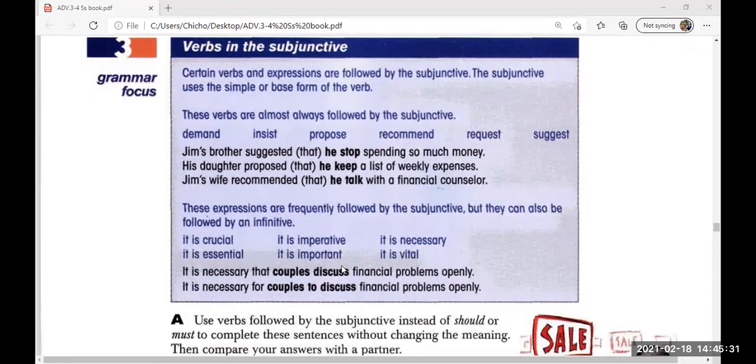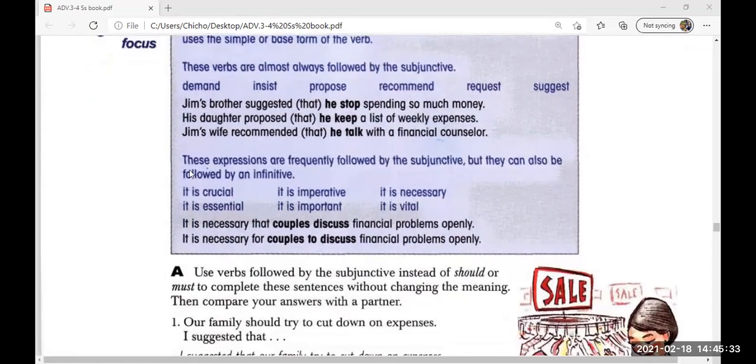Here we have some other expressions. It says, these expressions are frequently followed by the subjunctive, but they can also be followed by an infinitive. For example, it is crucial, it is essential, the same sentences that we have in the PowerPoint. It is necessary that couples discuss financial problems openly.